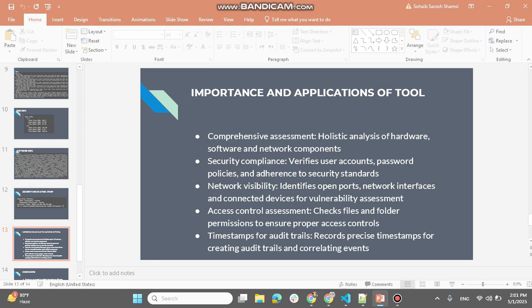And here's the end. The importance is the holistic analysis of hardware, software, and network components that are connected or not connected at the moment. Security compliance: checking whether verified accounts are used, and policies and adherence to security standards. Network visibility: open ports, network interfaces, and connected devices for vulnerability assessment. Access control assessment: checking files and folder permissions to ensure proper access controls. And lastly, timestamps for audit trails, recording precise timestamps for creating audit trails and correlating events.